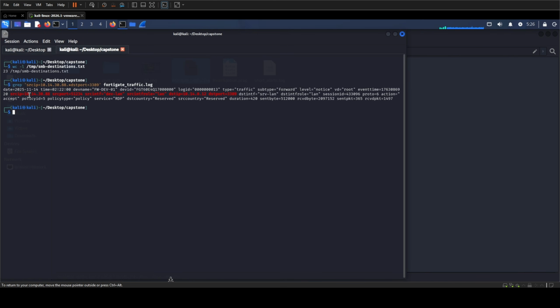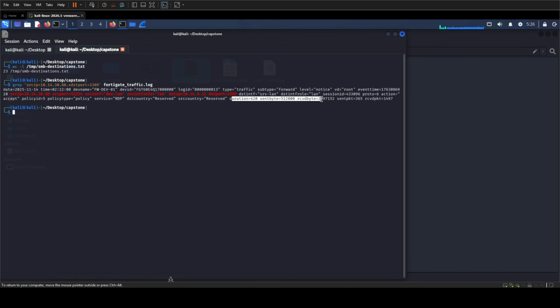This is the direct evidence we needed. At 0222, the compromised workstation opened an accepted RDP session to 10.14.0.12. The session lasted 420 seconds and exchanged substantial traffic in both directions.